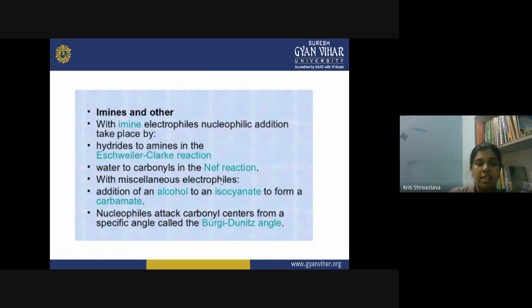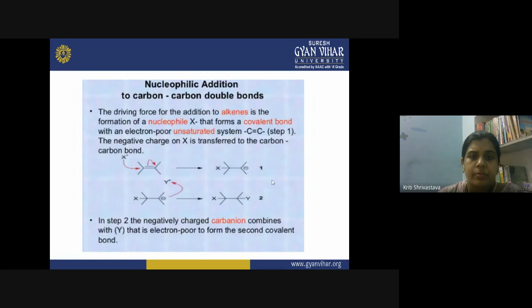With miscellaneous electrophiles, these reactions could take place like addition of an alcohol to the isocyanate to form a carbamate, and we can also see the nucleophile attack the carbonyl center from a specific angle called the Bürgi-Dunitz angle. So these are the examples.